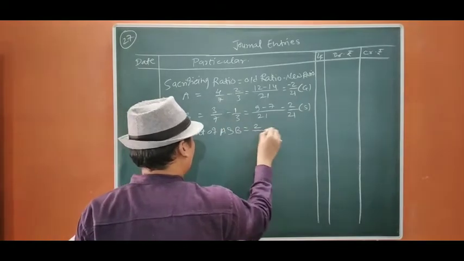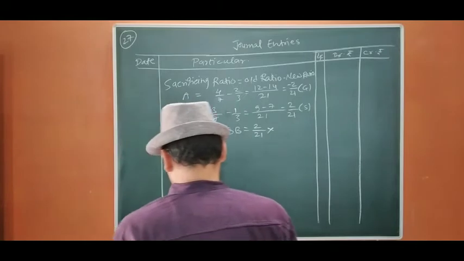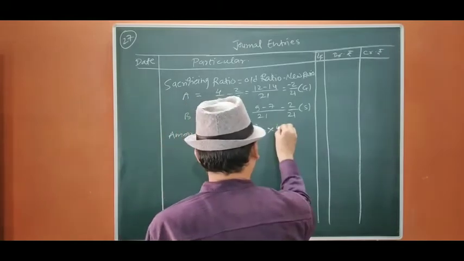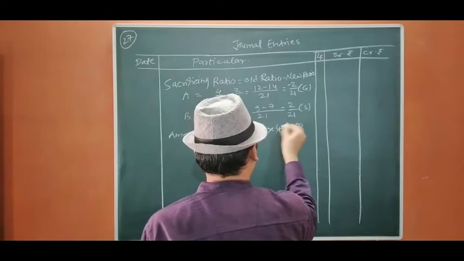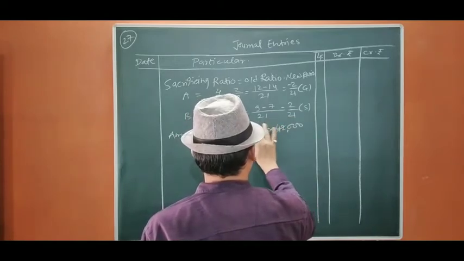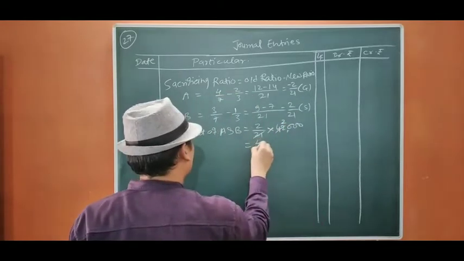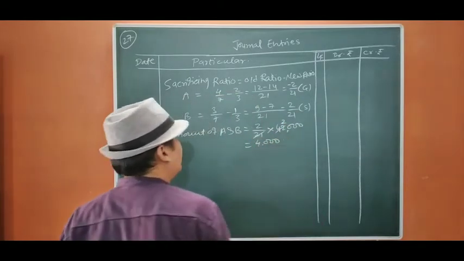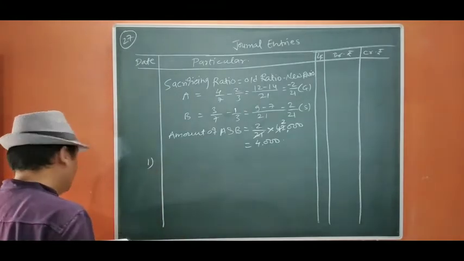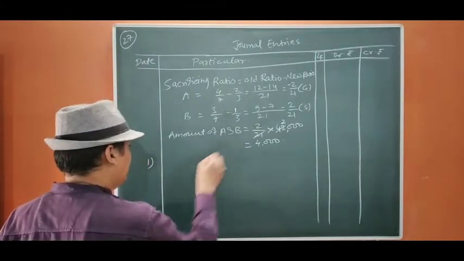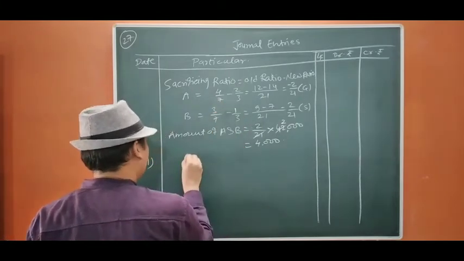2/21 of reserve. The reserve amount given to us is 42,000. So it will be 4,000 is the amount. So we are going to pass the first entry here. Now if you see, A is gaining, so A's capital account debit.